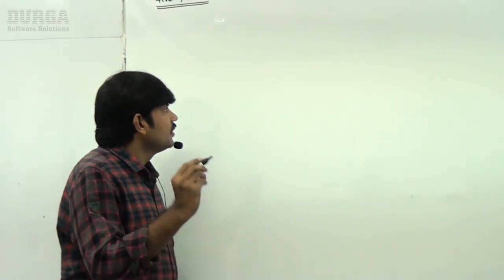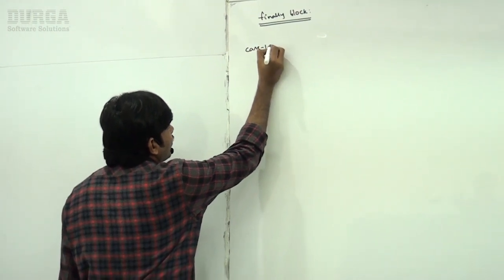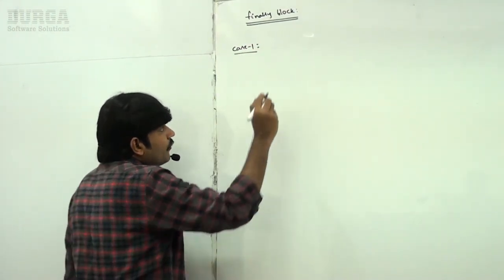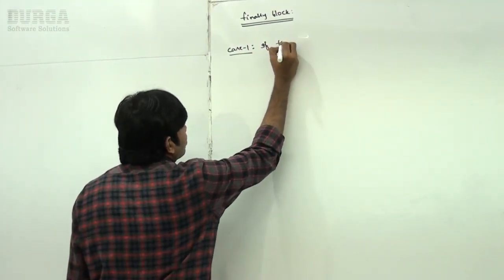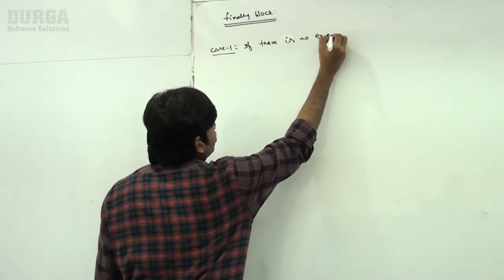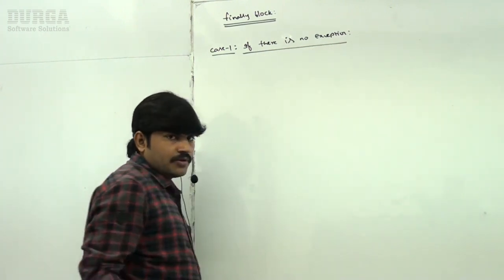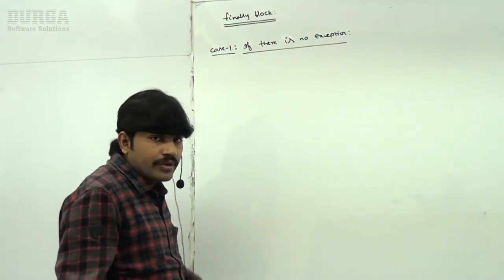Have a look. Here, case 1: if there is no exception, will the finally block be executed or not?